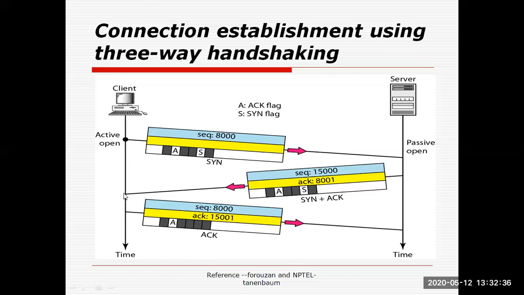So when this TPDU is received at the client, it will send another message along with the sequence number 8000. Why we have not increased the sequence number, we will mention in the next slide. Again, the acknowledgement is equal to 15,001 because we have received the packet number 15,000. We received TPDU 15,000 and are waiting for 15,001. And here we have sent the acknowledgement. So this packet only contained the acknowledgement for this server TPDU.